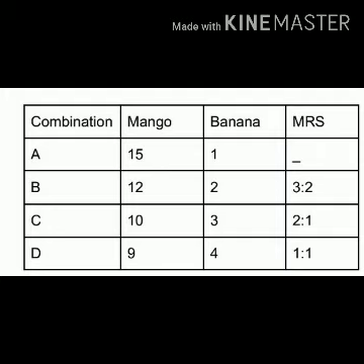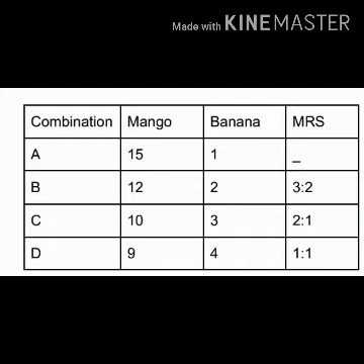And in the second combination, that is B, the consumer wants to increase the consumption of banana from 1 to 2, so he is ready to sacrifice 3 units of mangoes to increase the consumption of banana, right? So you can see that 15 minus 12 is 3, and 2 minus 1 is 1, right?